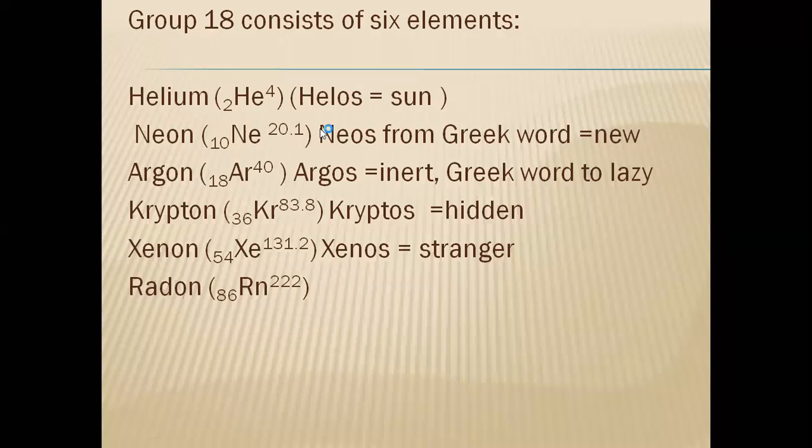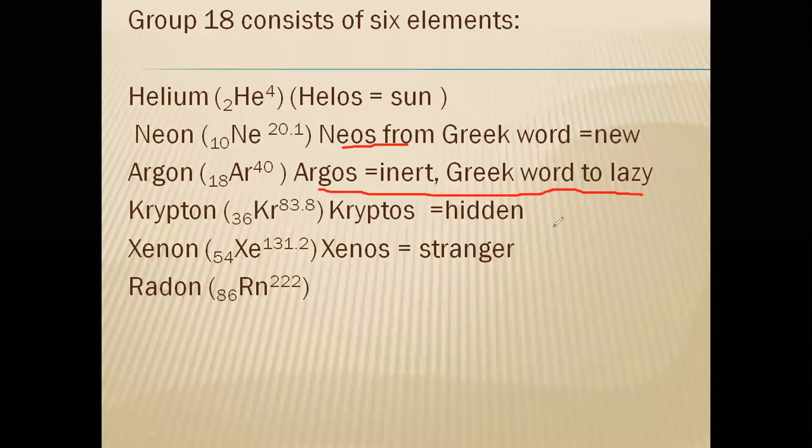See, these words like from where we got neon, etc., are not important for the annual exam, but sometimes in the competitive exams they may ask which element is referred to as lazy, or which element is referred to as hidden or stranger, or because of the presence in the sun's crust.